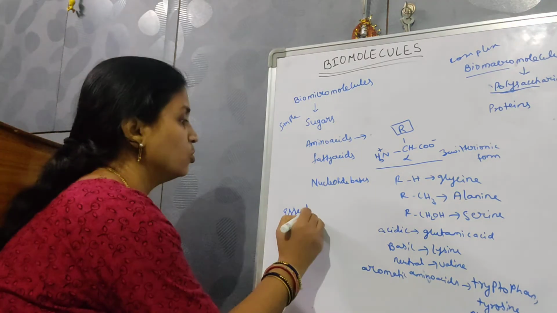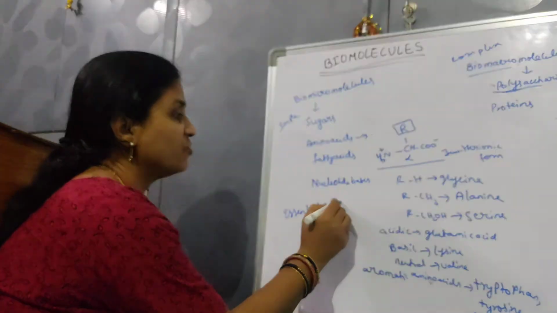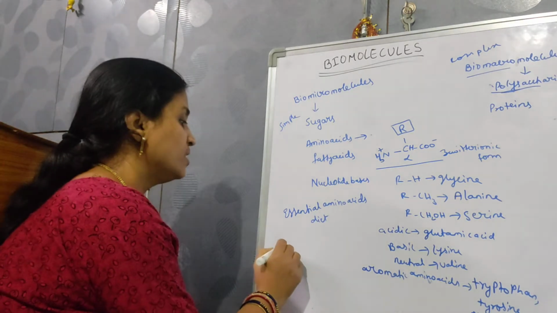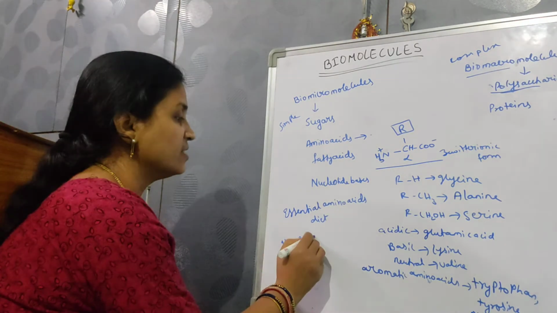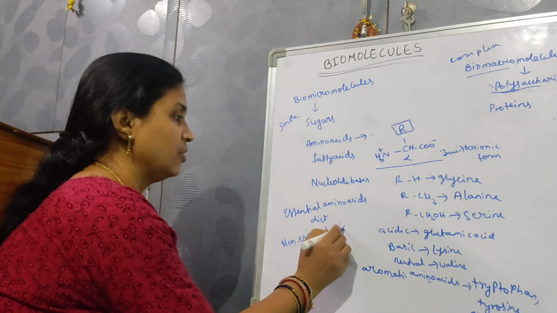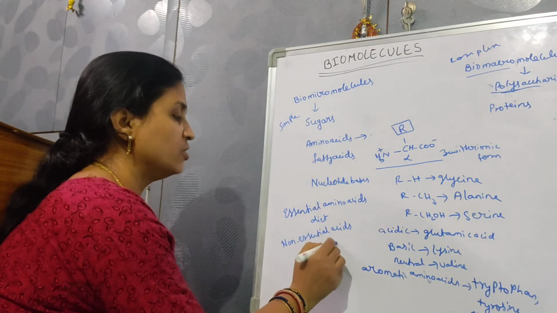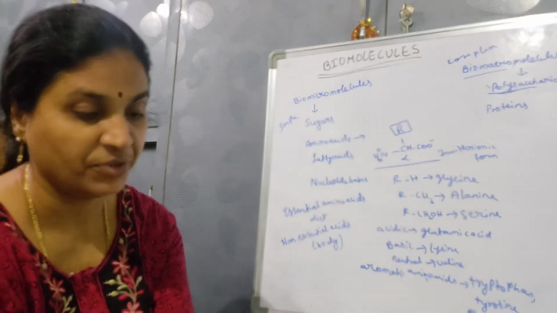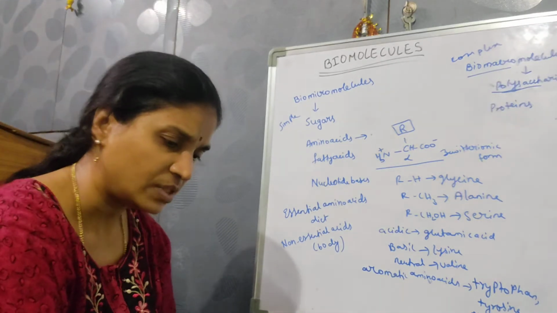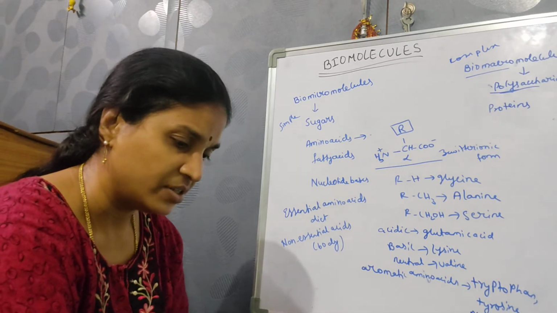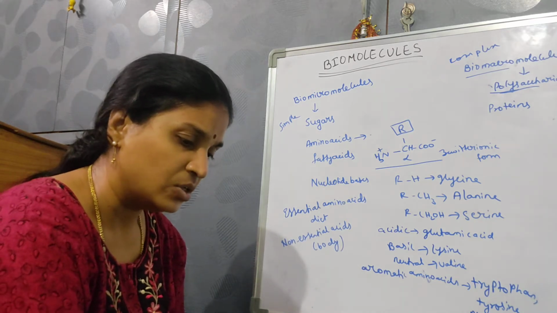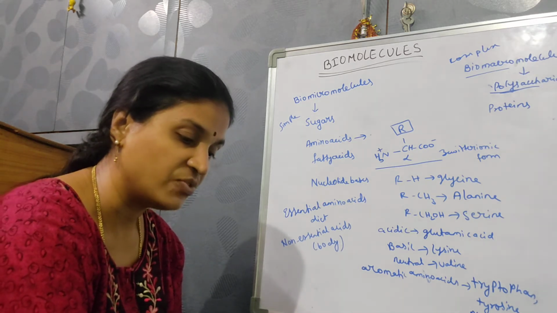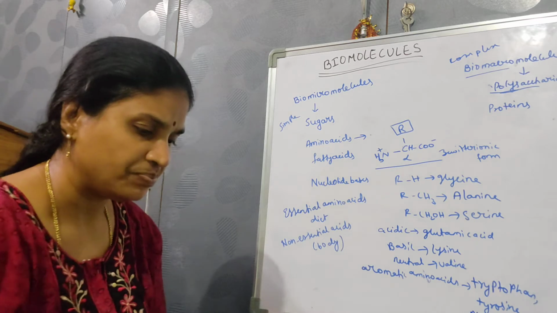Essential amino acids are those amino acids which we have to take through our diet. Non-essential amino acids are those amino acids which are prepared by our body. So non-essential amino acids we need not take, but essential amino acids we have to take through diet. Non-essential amino acids our body makes, while essential amino acids we get through our diet.